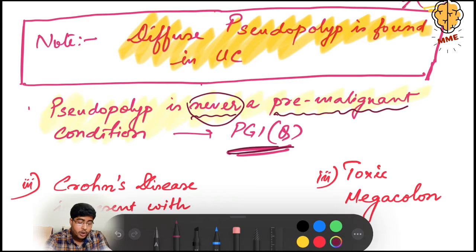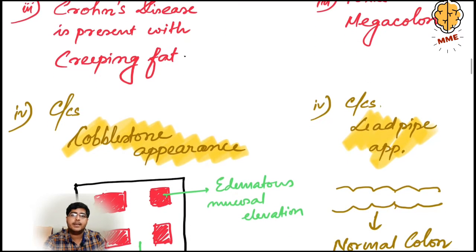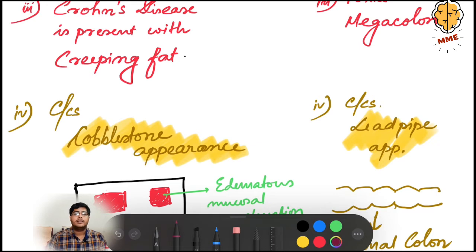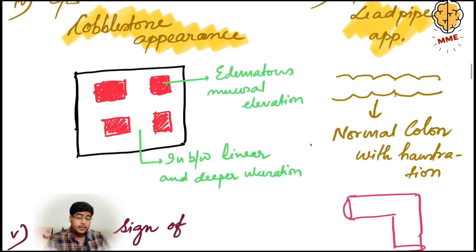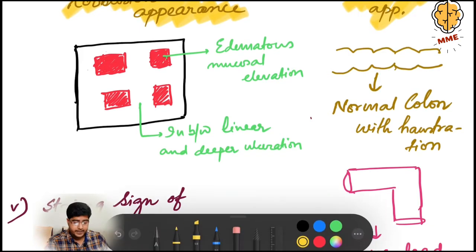Now the third point. In Crohn's disease, if we see the intestine in gross, we will find some fat around the serosa. These are known as creeping fat. And in ulcerative colitis, there will be toxic megacolon. Now the fourth point, the most important characteristic features. In Crohn's disease, we will find a cobblestone appearance, whereas in ulcerative colitis, we will find a lead pipe appearance.